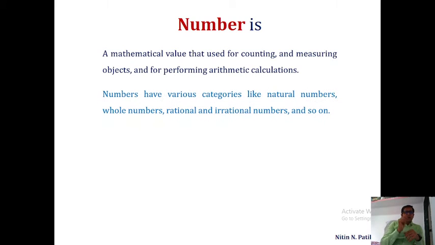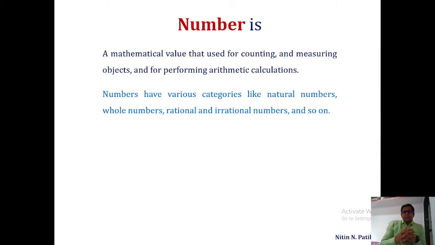Also, numbers have various categories like natural numbers, whole numbers, rational numbers, irrational numbers, and so on. So on means prime numbers, imaginary numbers, complex numbers, other than that even numbers, odd numbers. So we can use numbers in various formats, but they are categorized into various types; simply, these are the types of numbers.